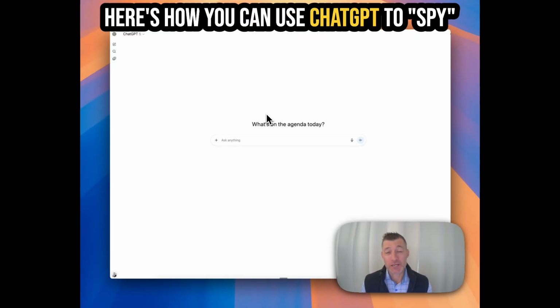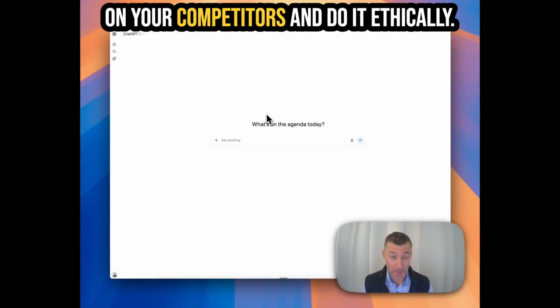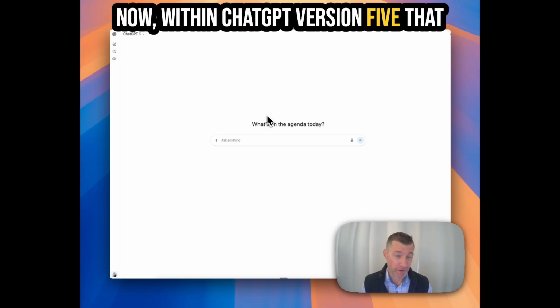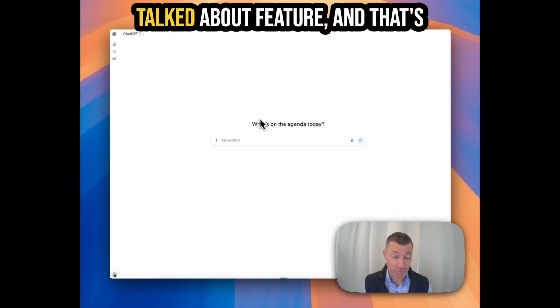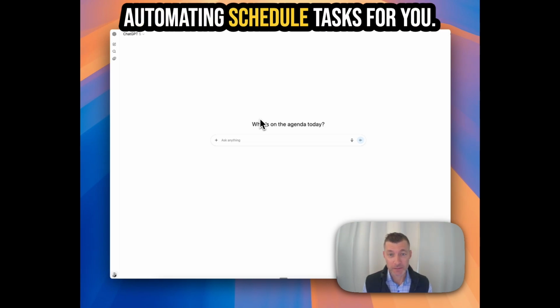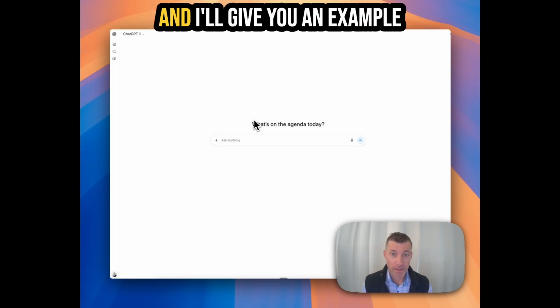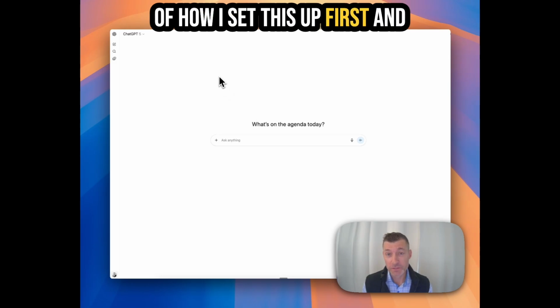Here's how you can use ChatGPT to spy on your competitors and do it ethically. Now, within ChatGPT version 5 that you see here on my screen, there's a very misunderstood and often not talked about feature, and that's automating scheduled tasks for you. And I'll give you an example of how I set this up first and how you can do the same thing.